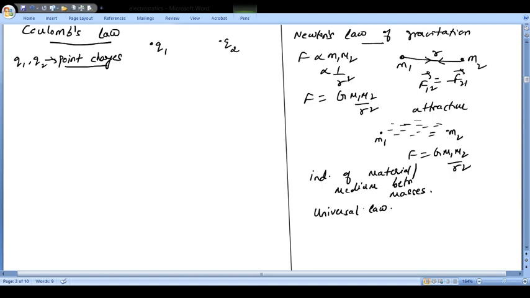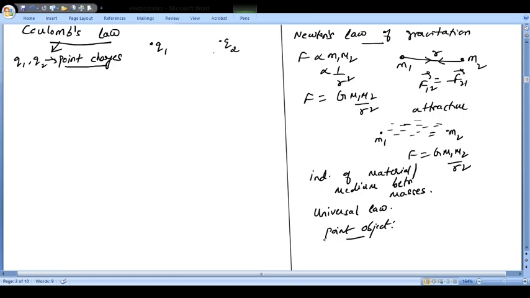Like you had the concept of point object. Remember, point object means if the separation or the distance covered by the object is very large as compared to its size, then that is known as a point object. For example, a train can be considered as a point object even though it's a big train, because the distance it covers is so large that the dimensions of the train can be neglected. Similarly, if I have charges Q1 and Q2 separated by a very large distance as compared to the dimensions of the charges, then they can be considered as point charges. And please remember, Coulomb's law is valid for point charges only.